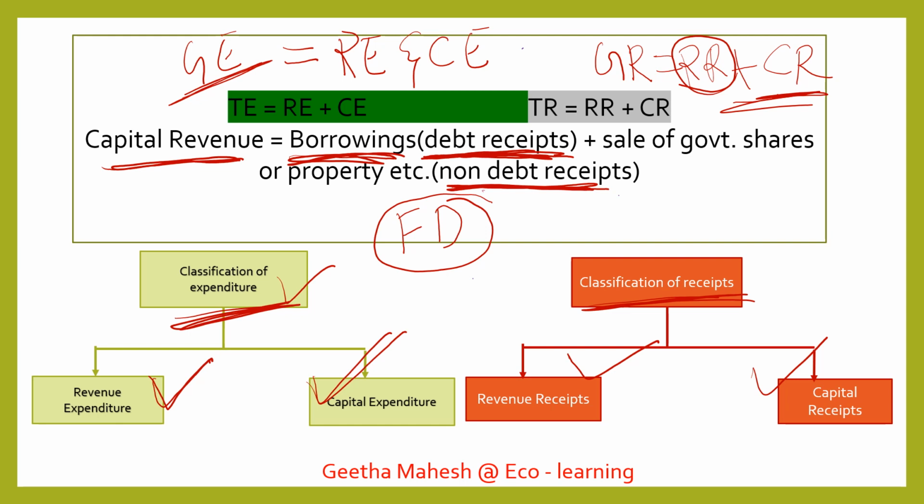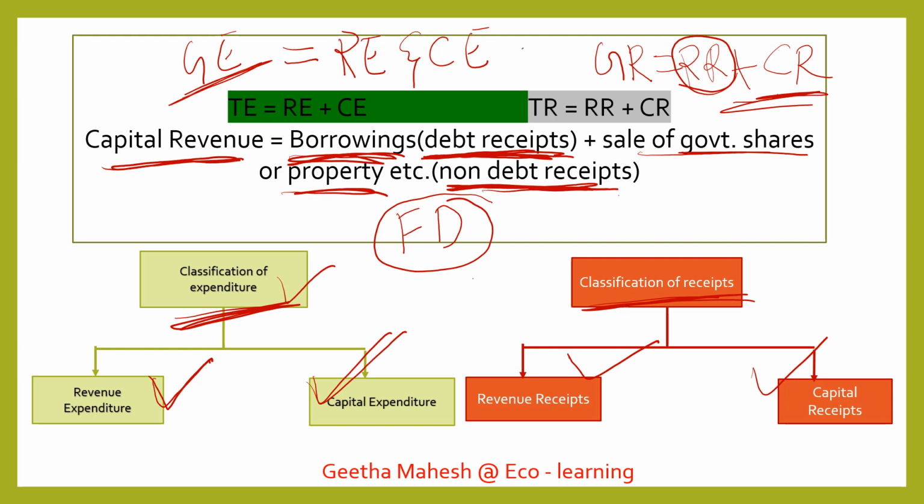Then what are non-debt receipts? Sometimes government sells government shares or its property. When it sells shares or property, the financial asset or asset of government will decrease and they will receive revenue by selling these things, but it does not create any liability on government that in future they have to repay.